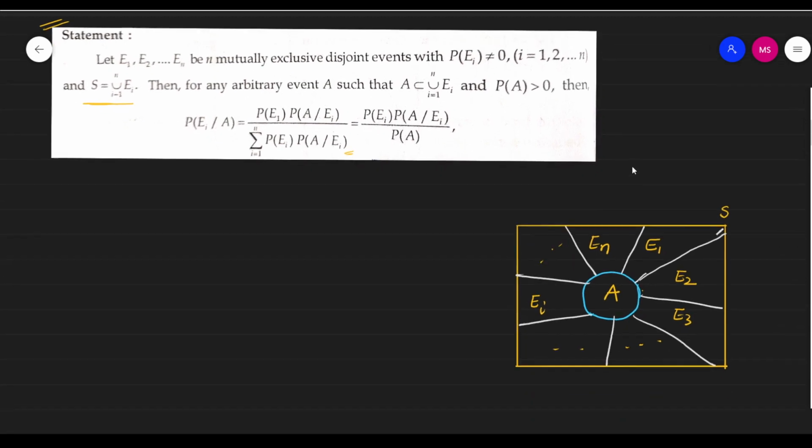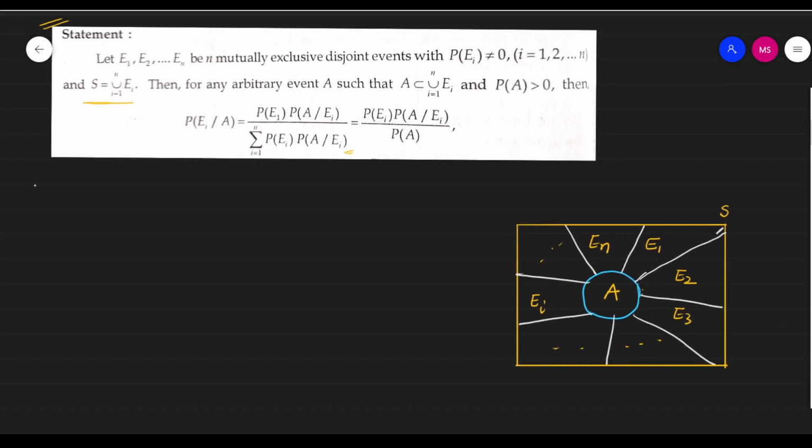So now consider the Venn diagram. First of all, see the Venn diagram. This is E1, E2 and so on, En, n mutually exclusive and disjoint events. So P of Ei not equal to 0, i running 1 to n, and this sample space S is the union. It is very simple, union i running from 1 to n Ei. All these events are in the union.